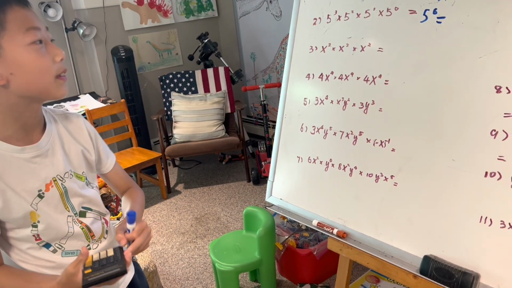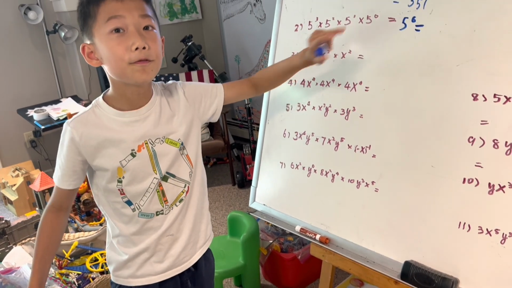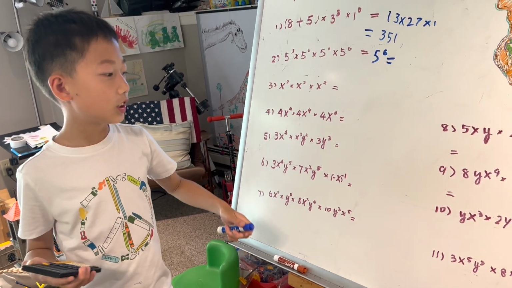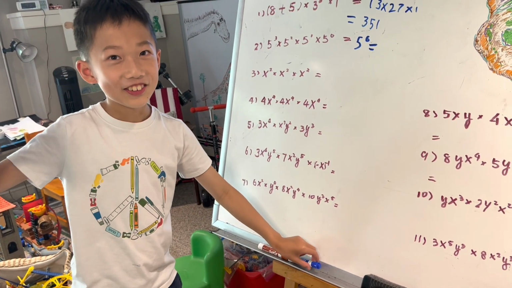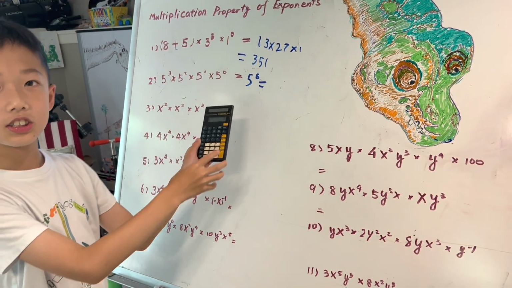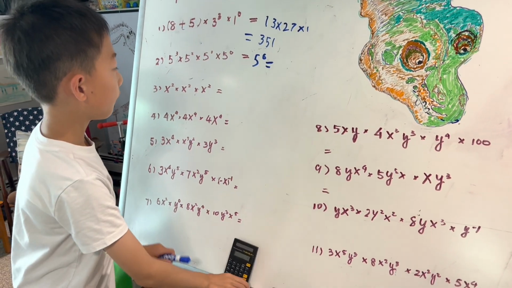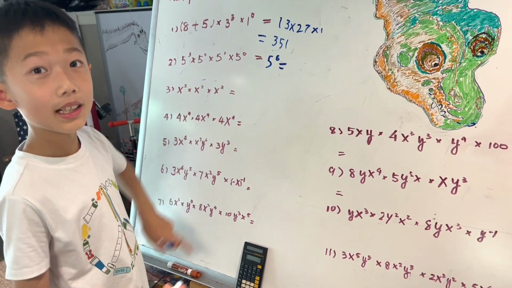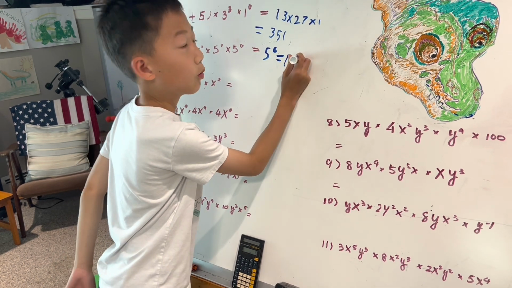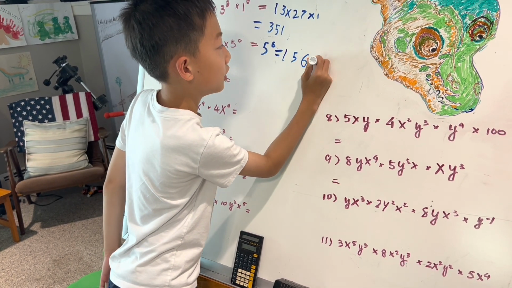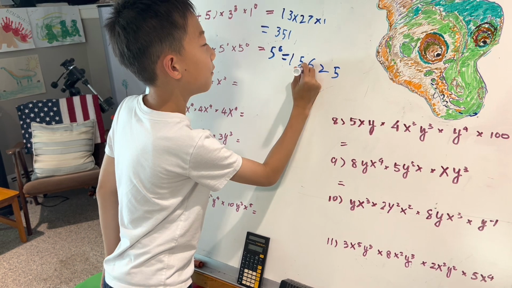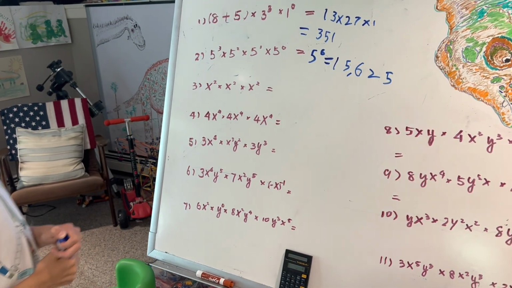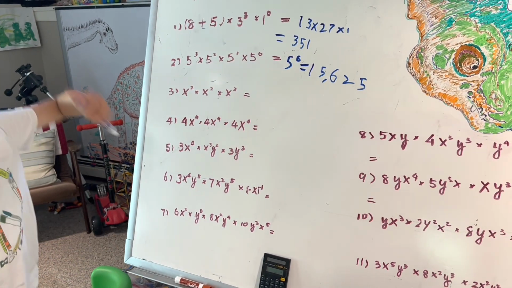So this might sound weird, but this is a really, really big number, because 5 to the power of 6 is so big that I had to use the calculator. So this equals a really big number. On the calculator, it said 15625. A really big number. This might seem crazy, but it's true.